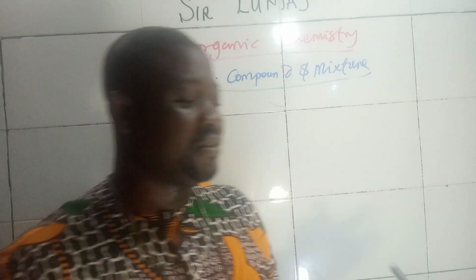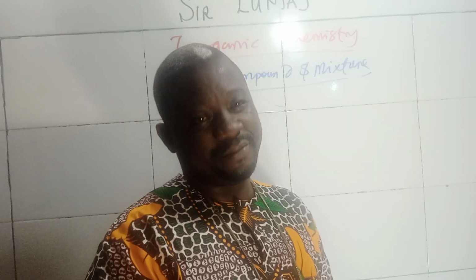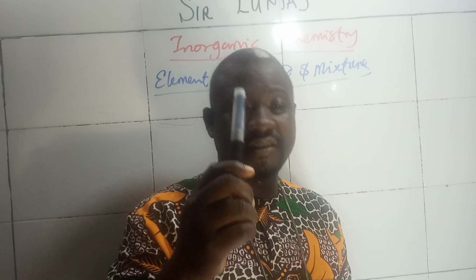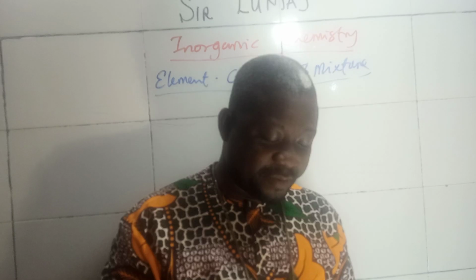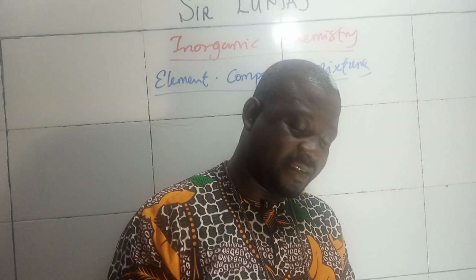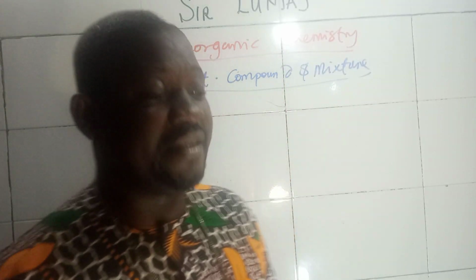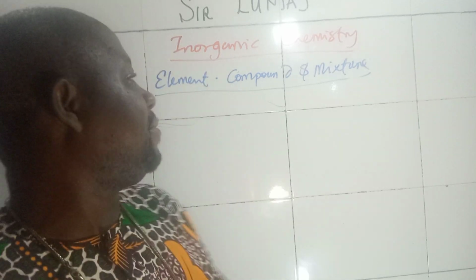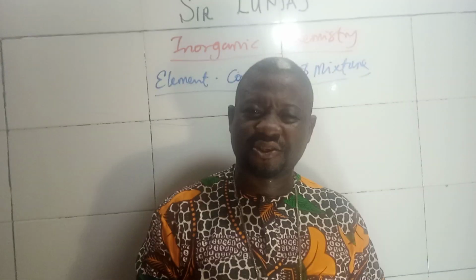Chemistry is what you deal with every day of your life. I remember when I was doing introduction to chemistry class, I used this marker as an example that a chemist is concerned with the chemicals that made up this thing you can see. Today I want to talk about element, compound, and mixture.